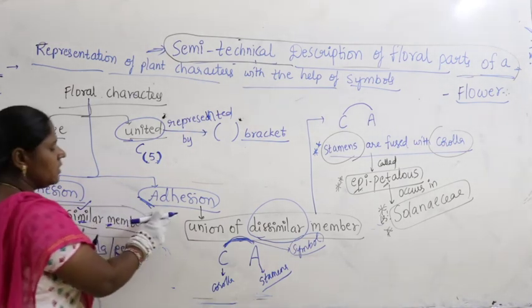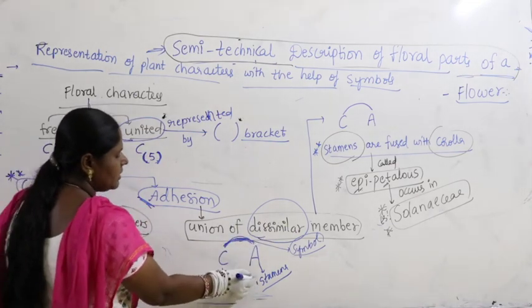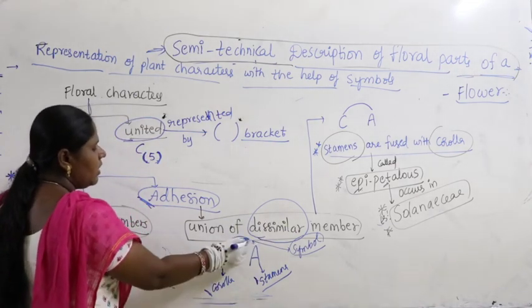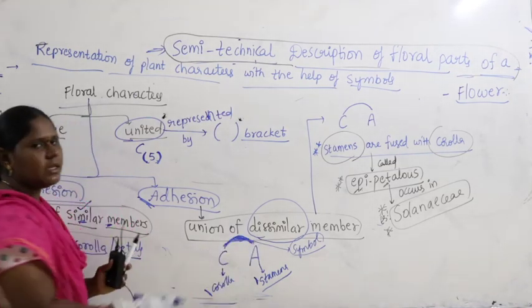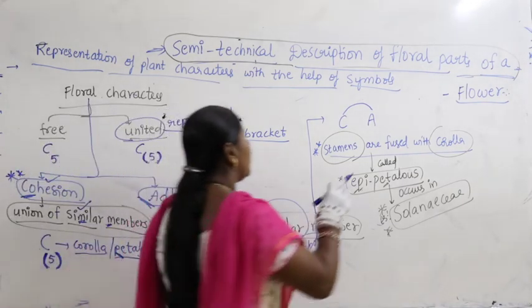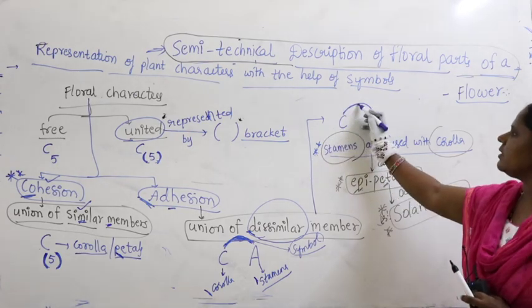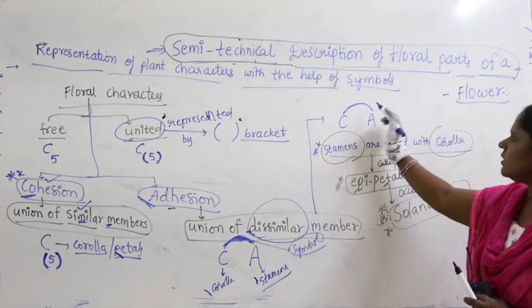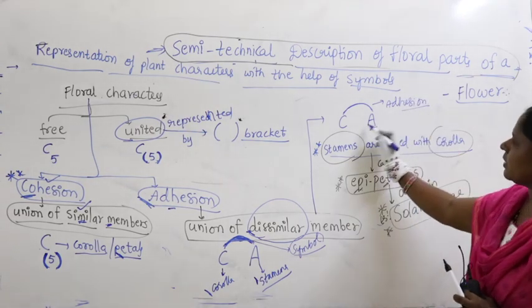What is adhesion? Union of dissimilar members. Here stamen is different, corolla is different, but both are fused, represented with the arc symbol that indicates both are dissimilar, and it is called adhesion. When stamens are fused with corolla, it is represented with an arc, and this represents adhesion, meaning dissimilar members.